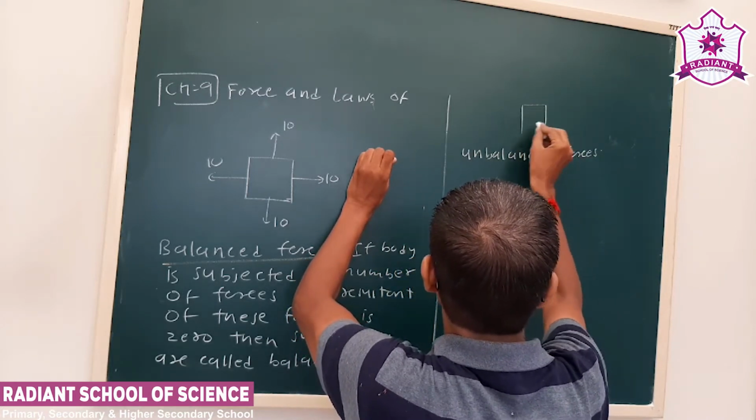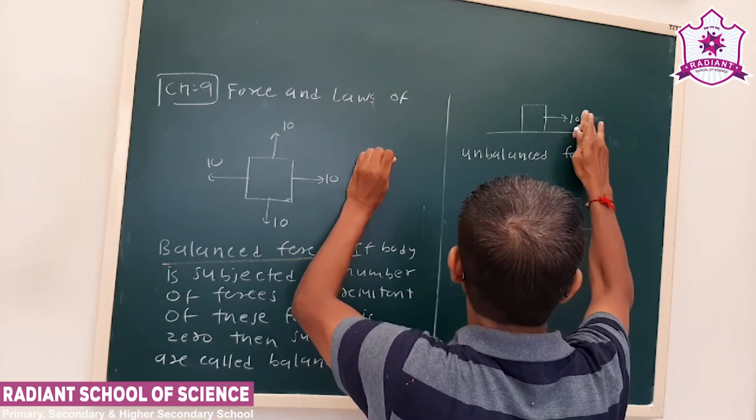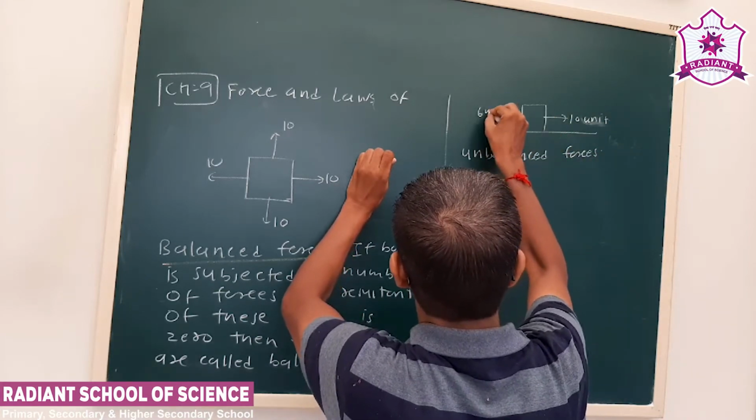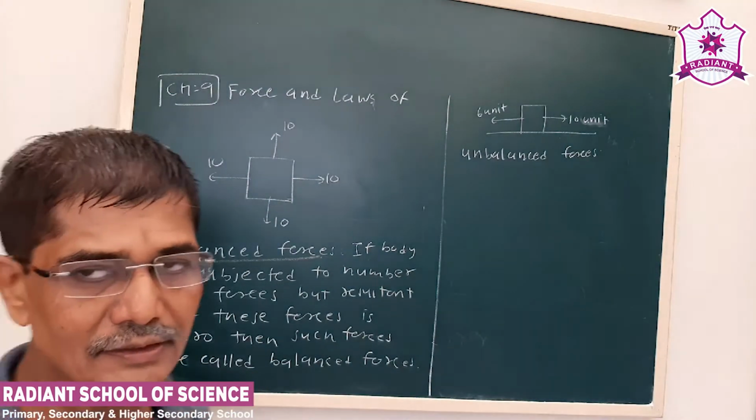Let us say a block, on one side is 10 unit force. What we see here, the resultant is not 0.